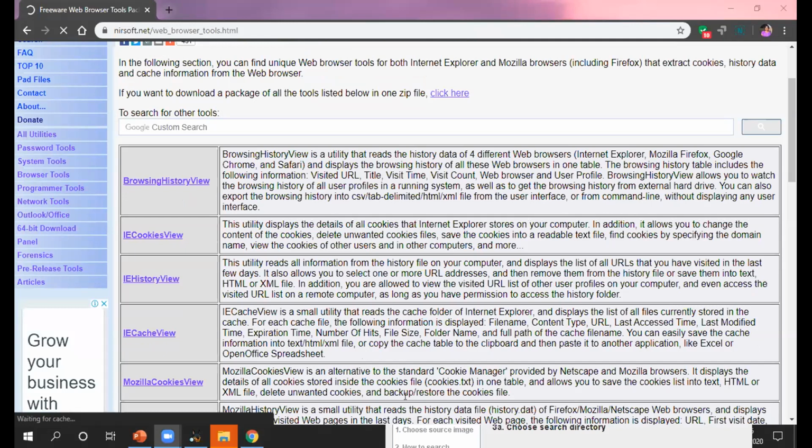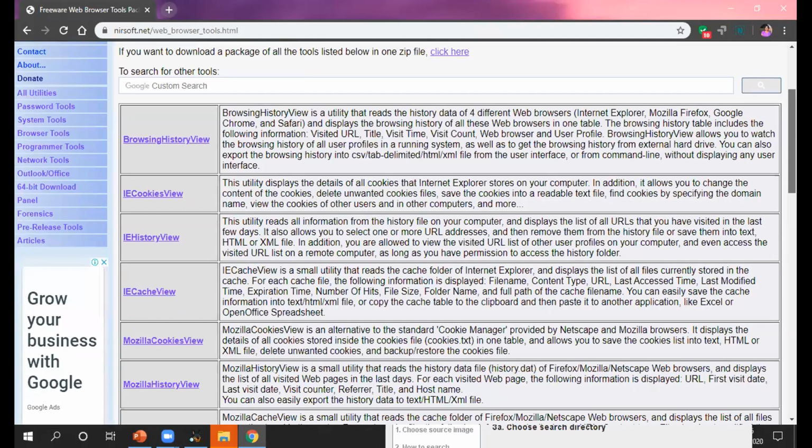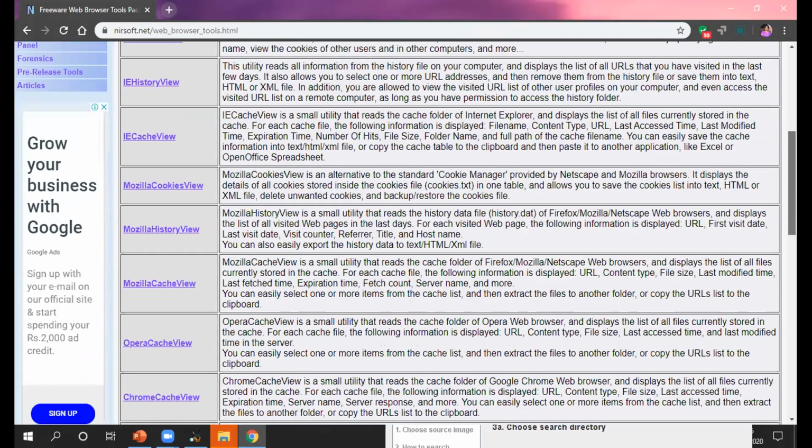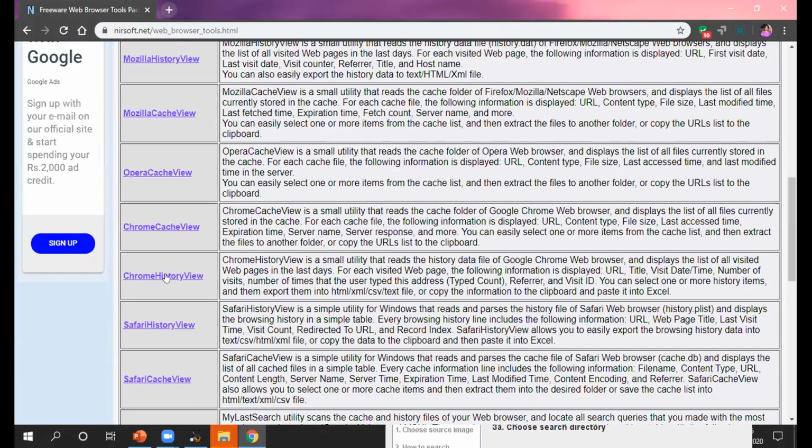We have browsing history view, IE history view, IE cache view, Mozilla cookies view, Mozilla Opera cache, Chrome cache view, Chrome history view. Mostly I am using Chrome history.